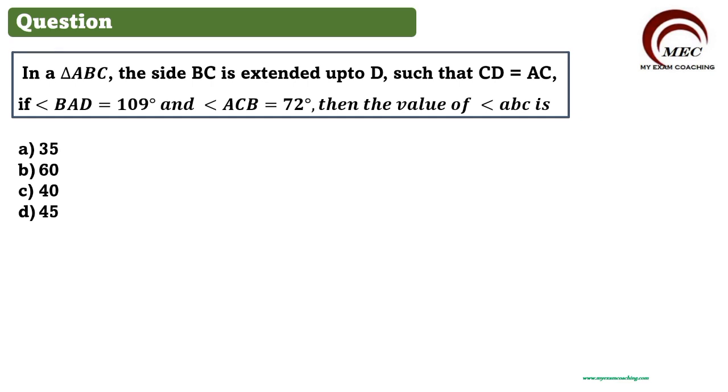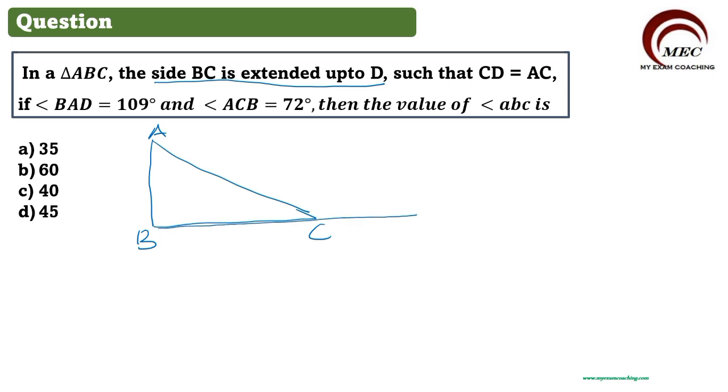So what is given? We have a triangle ABC. So let us draw a rough diagram. We have a triangle ABC. Okay. And now what is given? The side BC is extended up to D. BC, let us extend up to D. Let this point be D, such that CD is equal to AC. CD, this part is equal to AC. Now let us also join this.